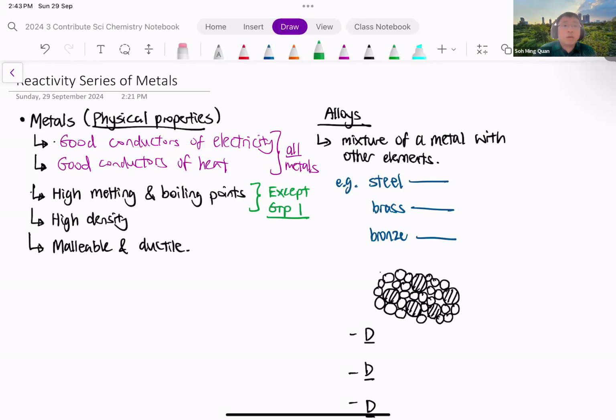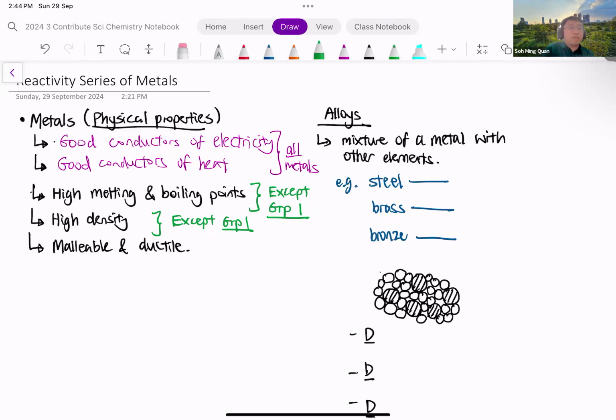So group 1 metals do not have a high melting point. Group 1 metals like sodium and potassium do not have a high melting point. Similarly, high density does not apply to group 1. So you can see group 1 is a bit of an exception to some of these properties. You do need to know which properties apply to all metals, and which do not.